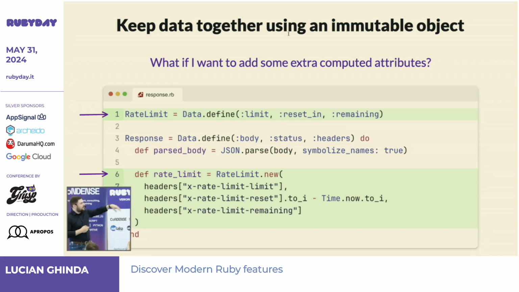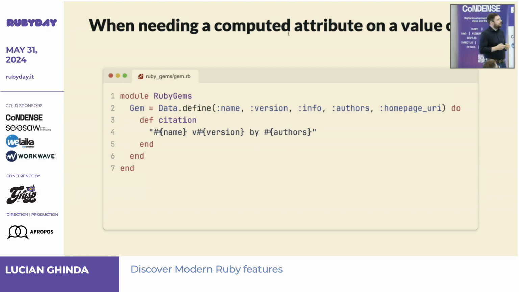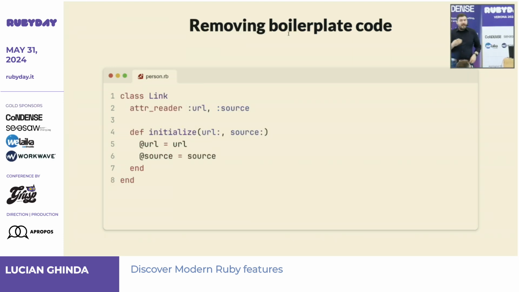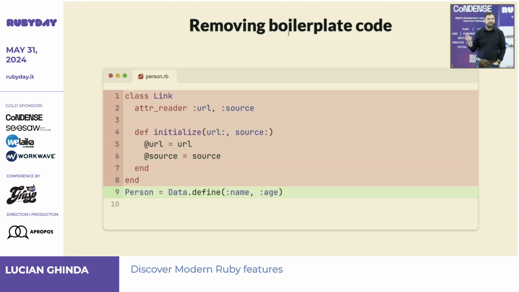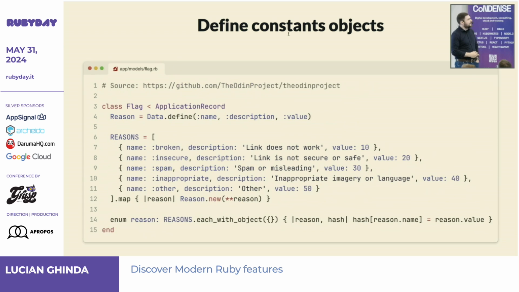You can even use them nested. So here I'm using rate limit, and I'm putting it there. I'm instantiating it, and I don't need to change this because I just read them. And another example of a computed attribute, and it removes boilerplate code. Usually I could have achieved the same with a plain old Ruby object, but this is just replaced with this. It even supports inheritance if you like. You can make it like this.